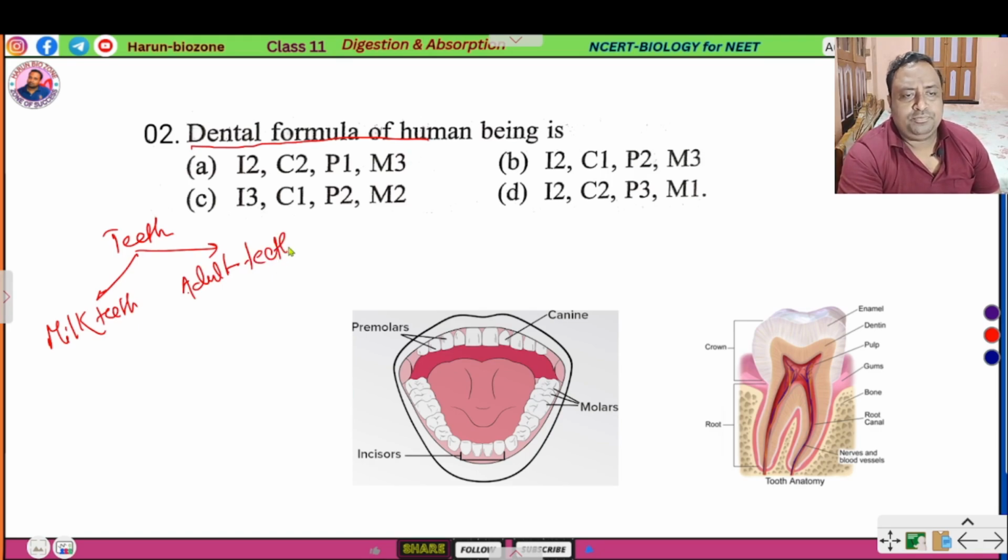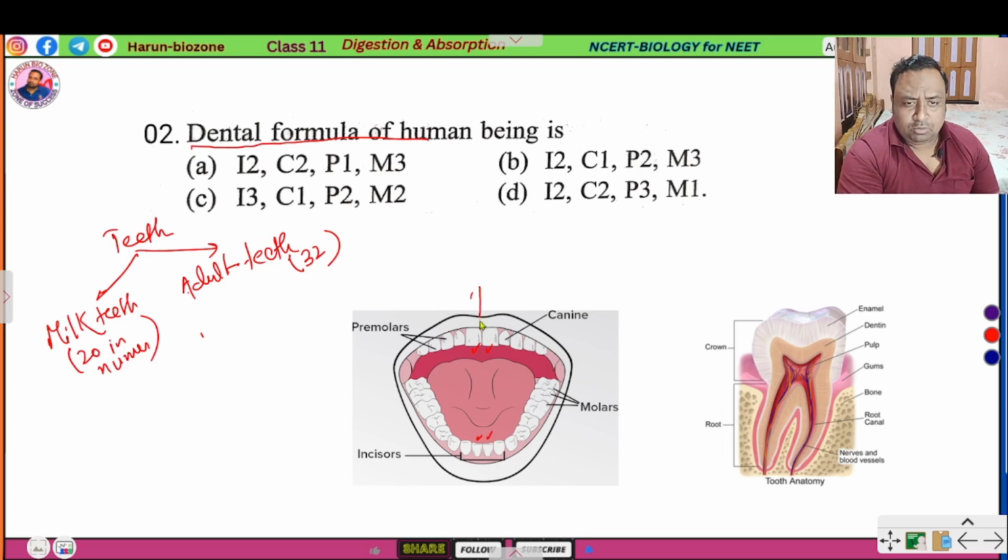In case of adult teeth, they are 32 in number, but in case of milk teeth, only 20 in number. So in case of adult teeth, there are incisors.